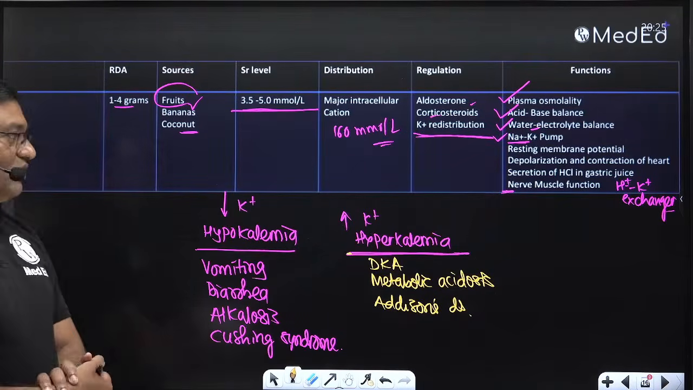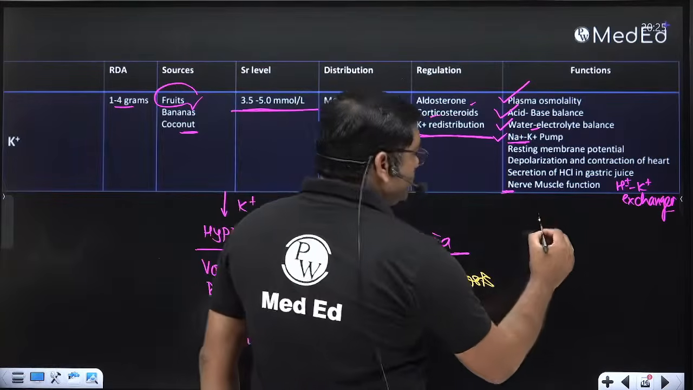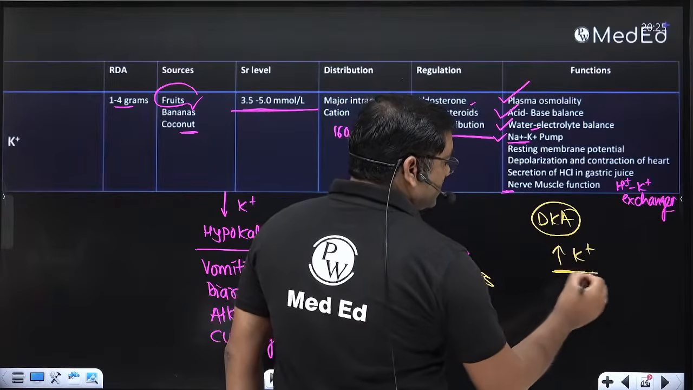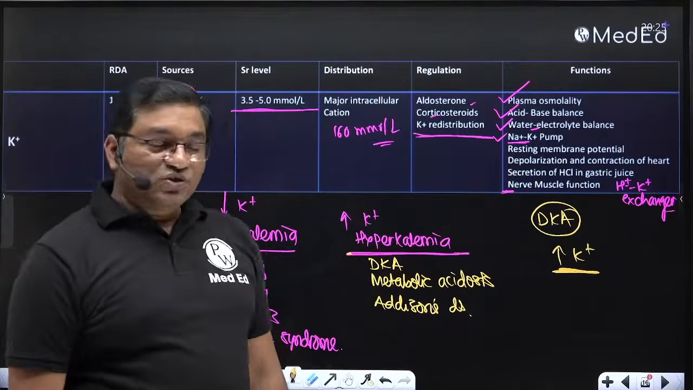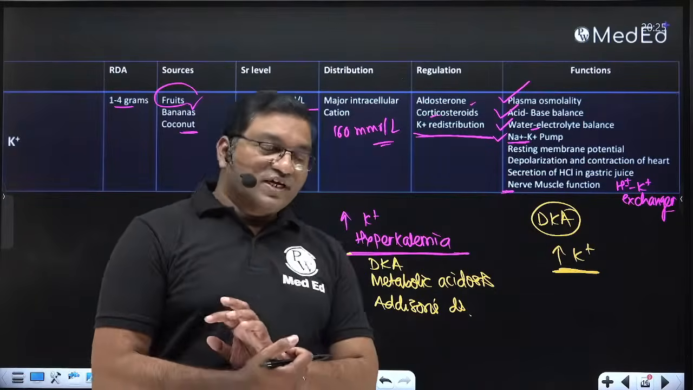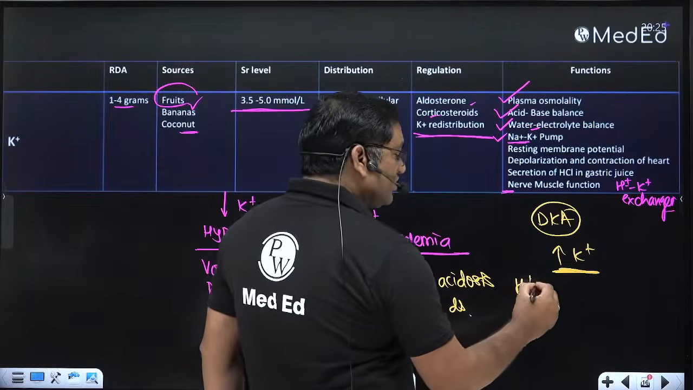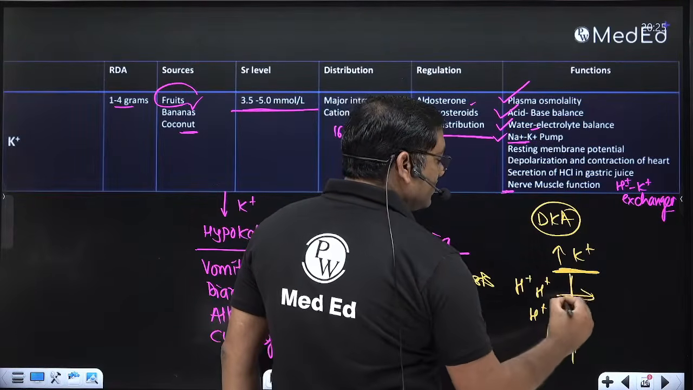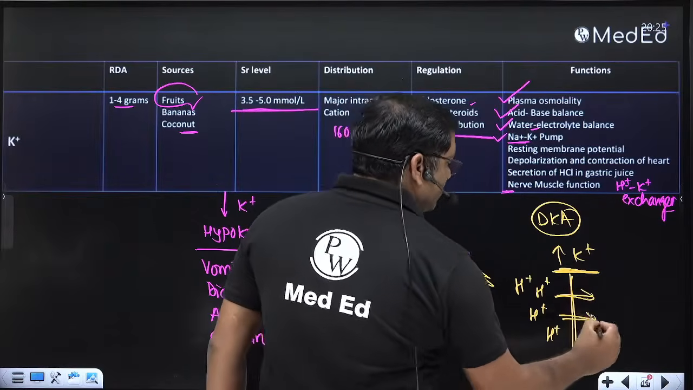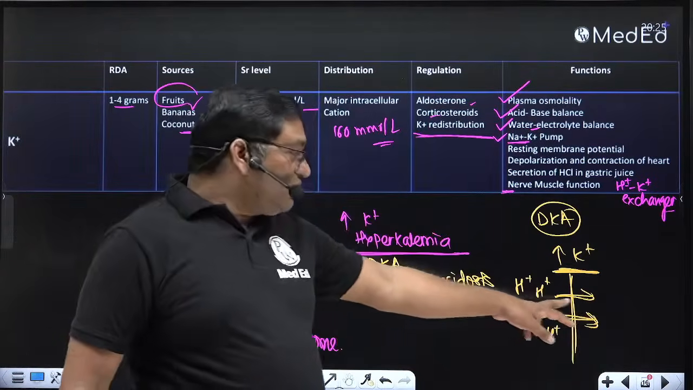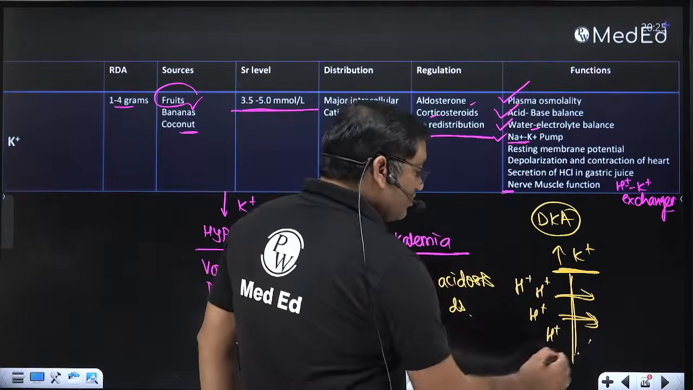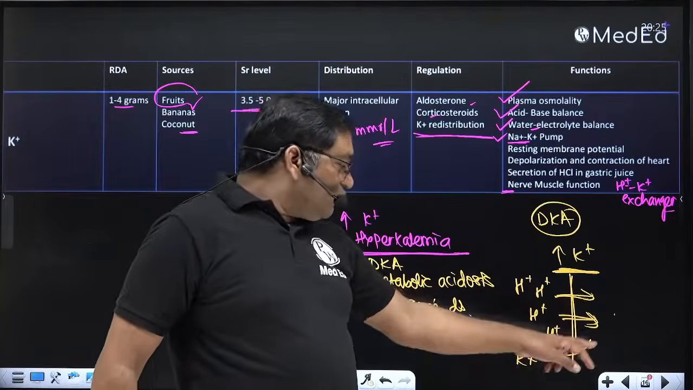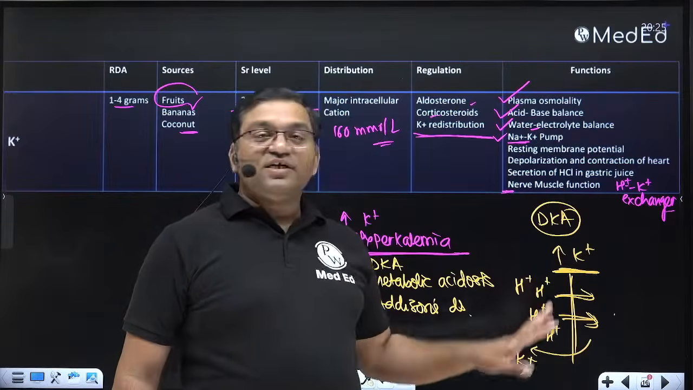Okay, remember that in diabetic ketoacidosis there is hyperkalemia, an increase in the potassium level, because of potassium redistribution. In diabetic ketoacidosis or metabolic acidosis, there is an increase in the H ion concentration in the extracellular fluid, and to decrease the acidity, hydrogen ions move inside the cell in exchange with potassium. So potassium moves out, hydrogen moves inside the cell, and there is hyperkalemia in diabetic ketoacidosis.